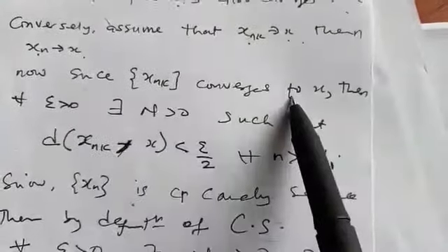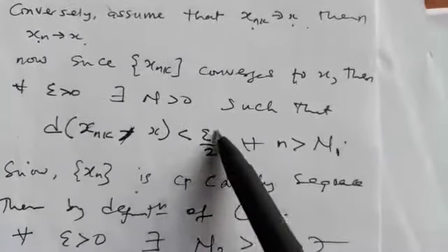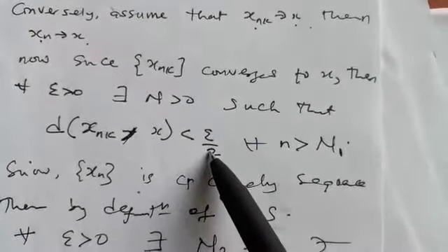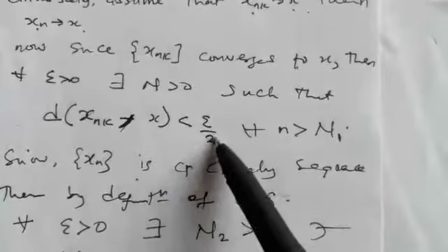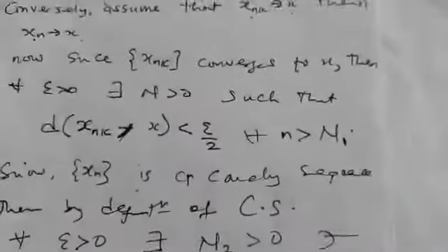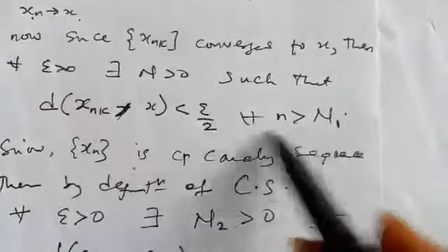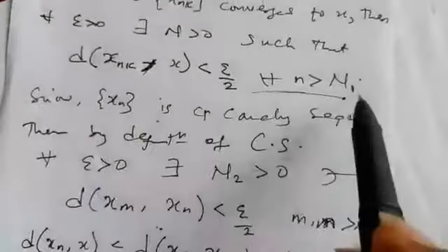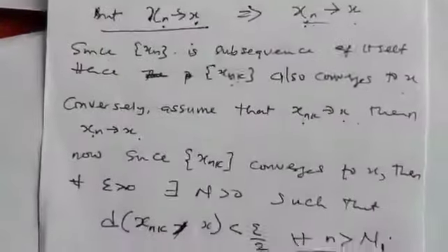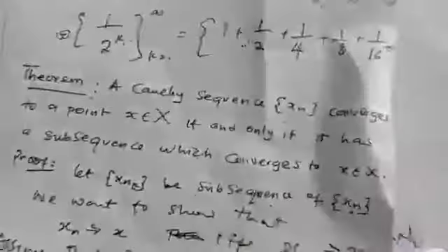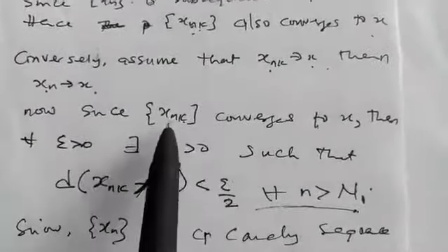And if you look at how we started, since Snk converges to S, by definition we must have this. But instead of putting an ordinary epsilon in the definition, here we are dealing with two things, so we need to use epsilon over 2. So this is by definition, and I put n1 here. Also, Sn is a Cauchy sequence by the theorem. The theorem says that a Cauchy sequence converges to a point. So that is why we said that since this one is a Cauchy sequence, that is by the theorem.